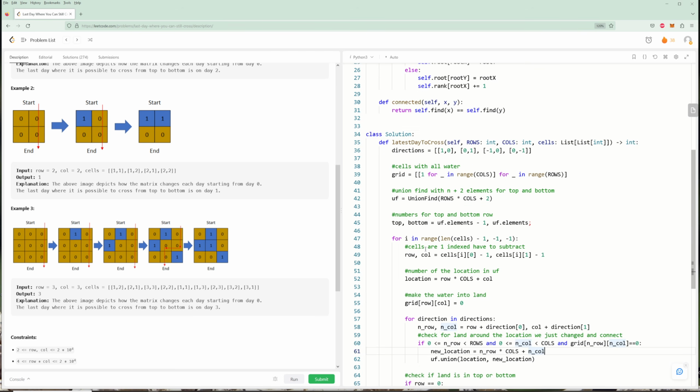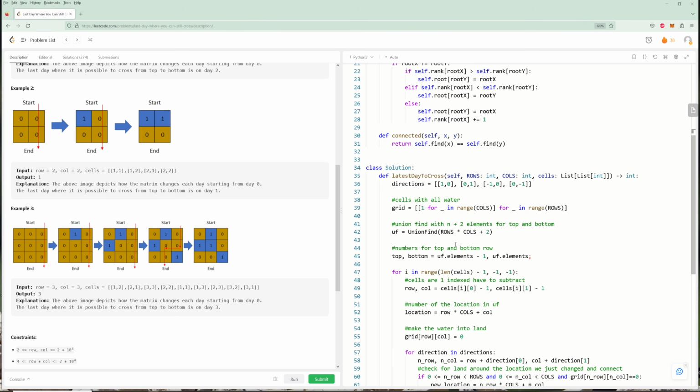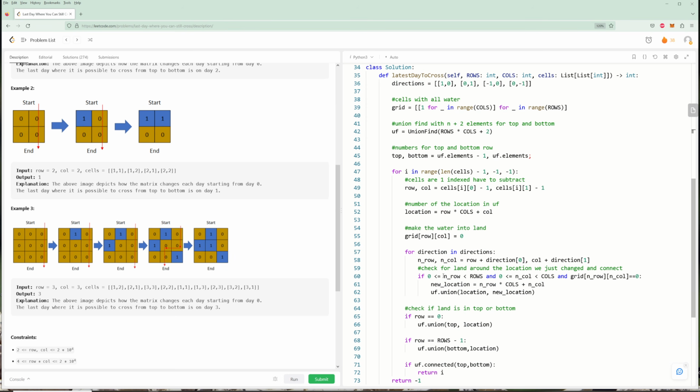As you can see in this union, if the roots are different, it'll do stuff. But if the roots are the same, it just won't do anything. So it's totally fine to do another union. You don't have to check if they're connected or whatever. So then you change one cell into a 0, or sorry, change one cell into a land. Then you connect it to every other cell that you can next to it.